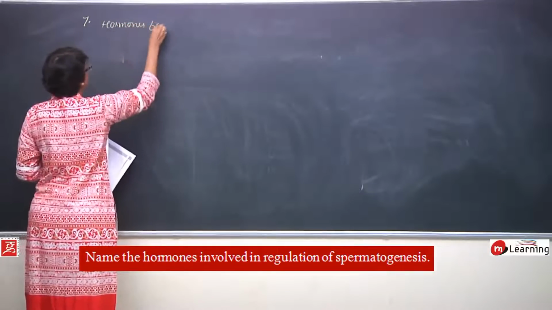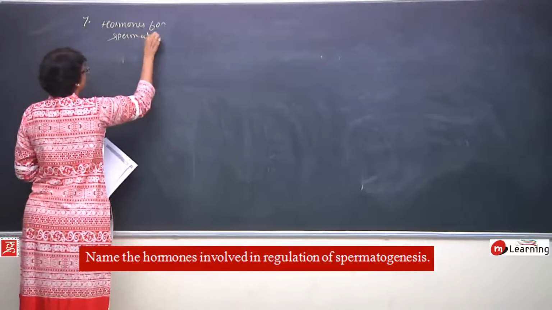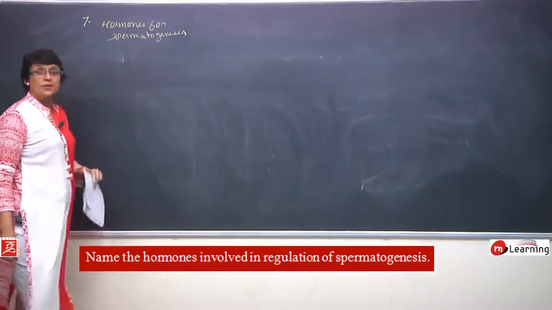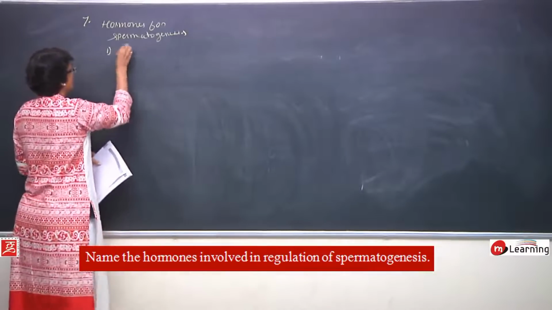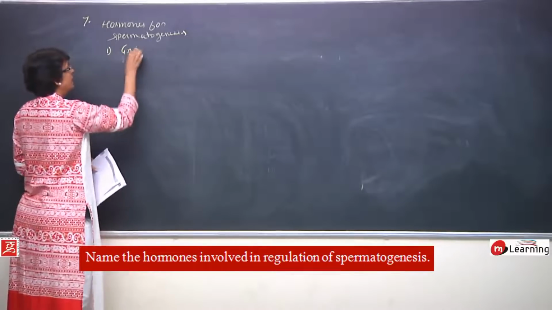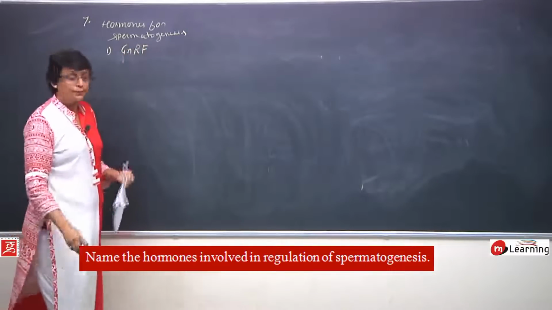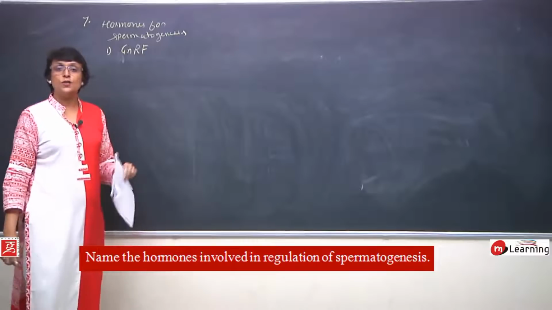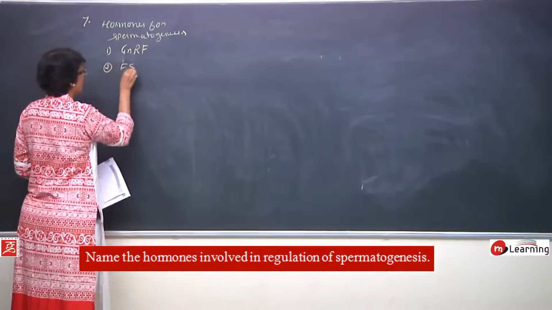Hormones for spermatogenesis. The first hormone is gonadotropin releasing factor or releasing hormone. It stimulates the pituitary to start secreting FSH. So next hormone is FSH.